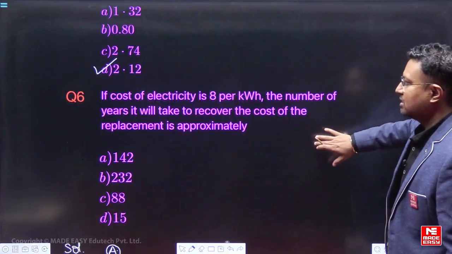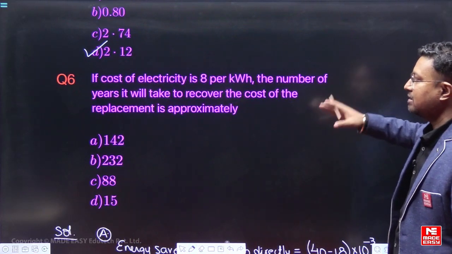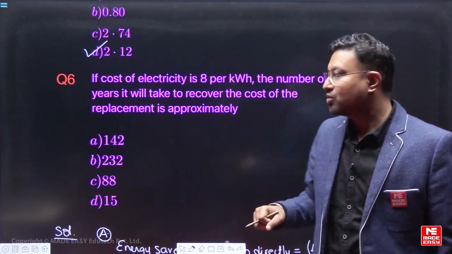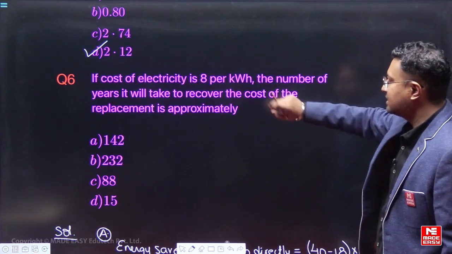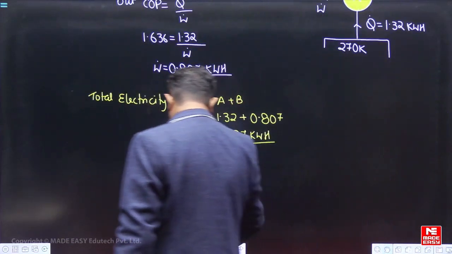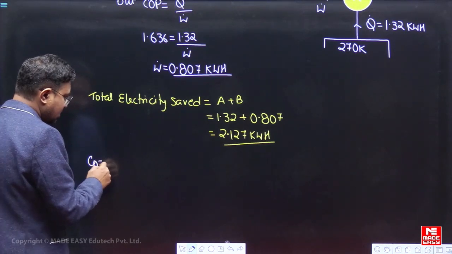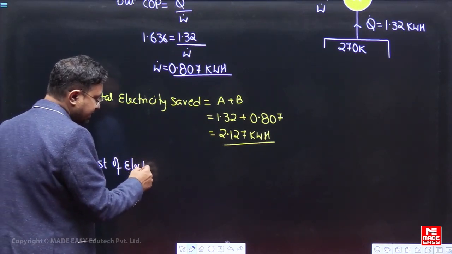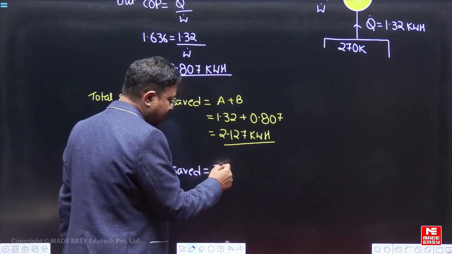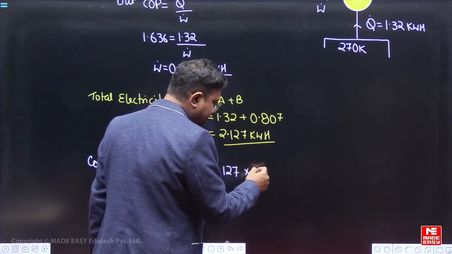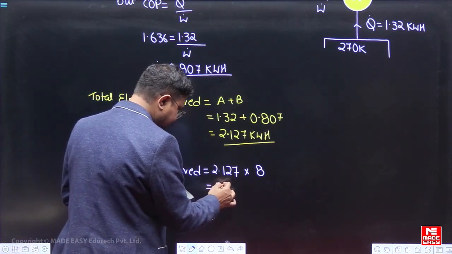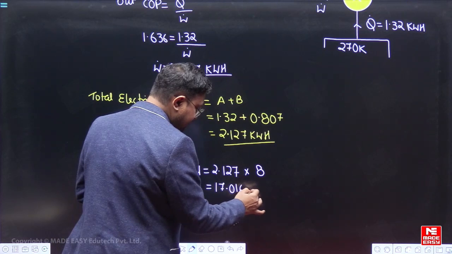Now let us solve question number 6. If the cost of electricity is 8 per kilowatt hour, how much electricity in terms of money is saved? So we are saving the value we have calculated. This is the cost. How many years will it take? So the cost of electricity that is saved will be equal to 2.127 into 8, because per kilowatt hour this is the cost. So 17.016, this much rupees per year.